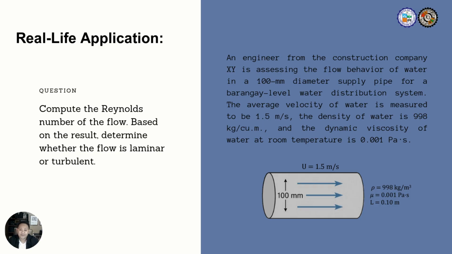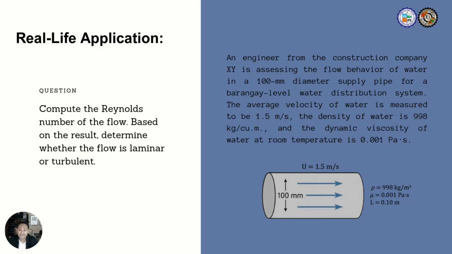Let us now apply the Reynolds number formula in a real-world engineering scenario. The question here is, an engineer from the construction company XY is assessing the flow behavior of water in a 100 mm diameter supply pipe for a barangay level water distribution system. The average velocity of water is measured to be 1.5 meters per second.